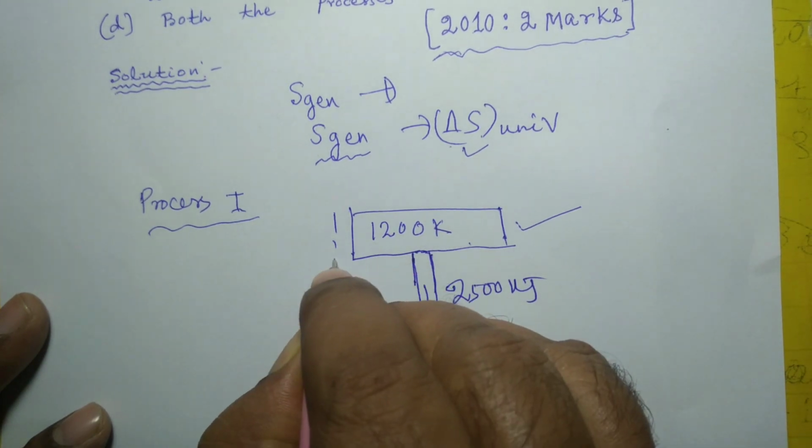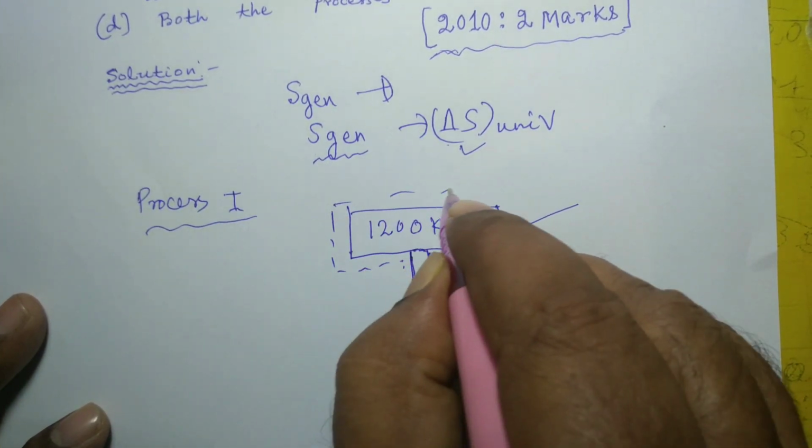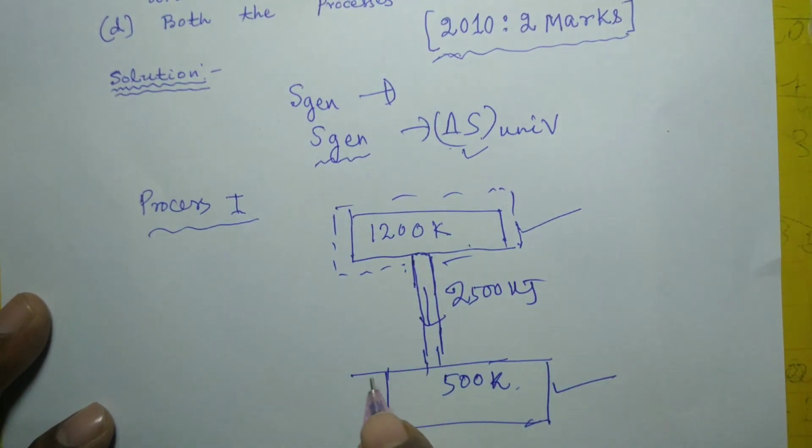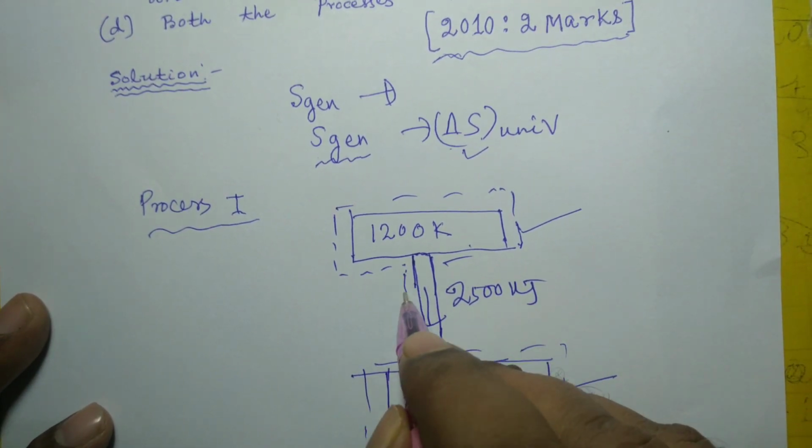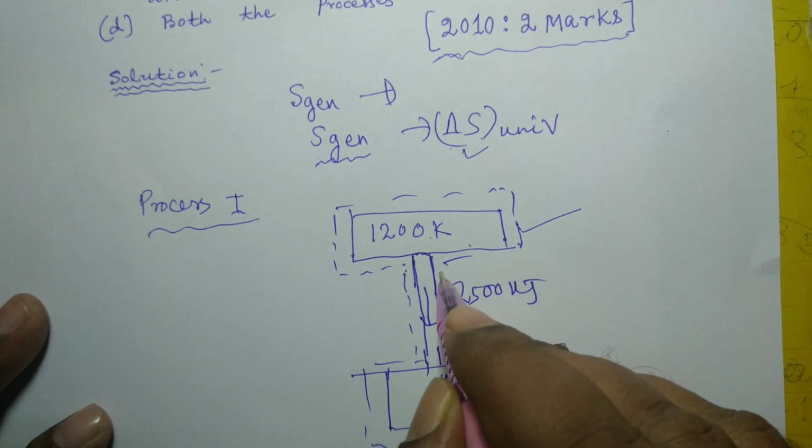So first we must calculate the delta S of this source and delta S of sink, and of course delta S of rod that connects these two reservoirs.